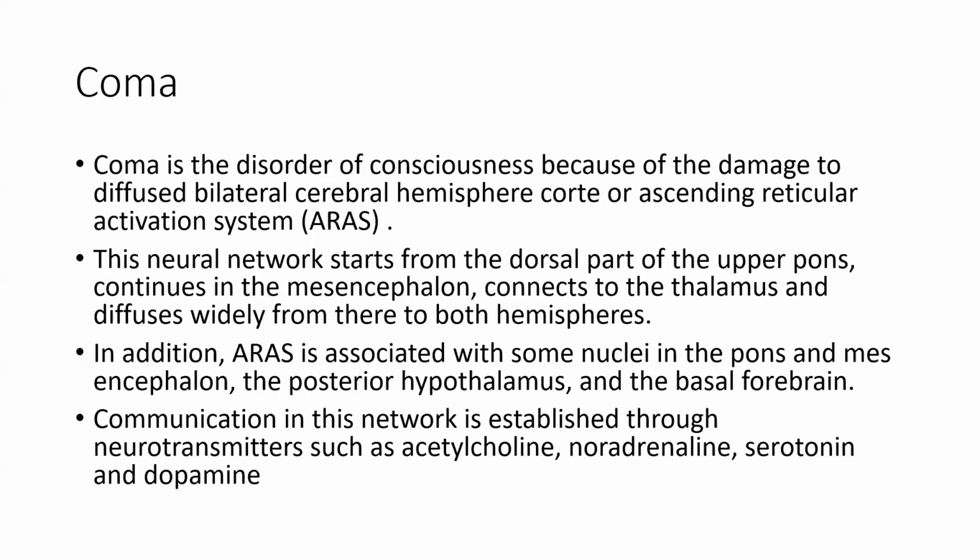So we'll understand what is coma. Coma is a disorder of consciousness because of damage to the diffuse bilateral cerebral hemispheres, cortex, and ascending reticular activating system. The neural network starts from the dorsal part of the upper pons, continues in the mesencephalon, connects to the thalamus, and diffuses widely from there to both hemispheres.